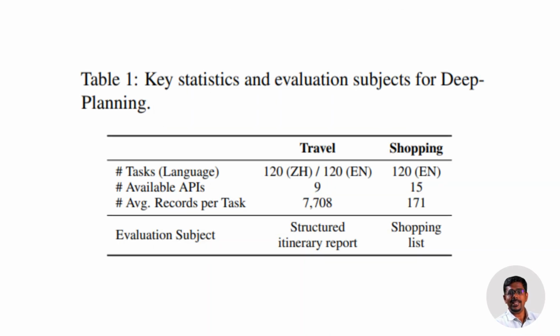The paper defines three skills that separate toy agents from real ones. First, proactive information acquisition. Agents must actively search, no guessing, no hallucinating. Second, local constrained reasoning. Hotels must meet user preferences. Restaurants must be open. Products must match size, rating, and brand. Third, global constrained optimization. The hardest part, everything must fit together at the end. Most agents can do the first two, almost none reliably do the third.